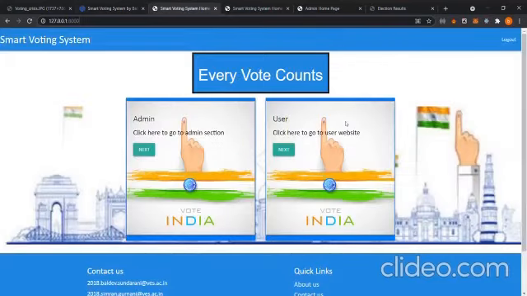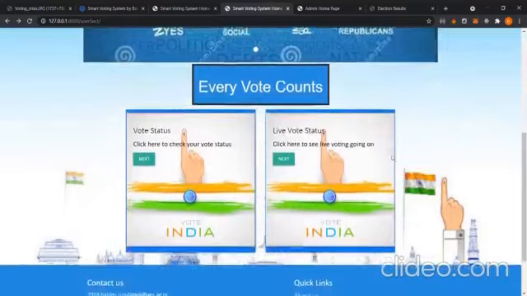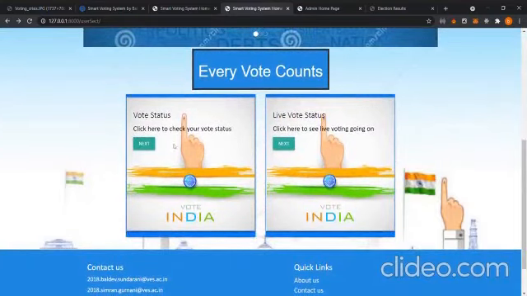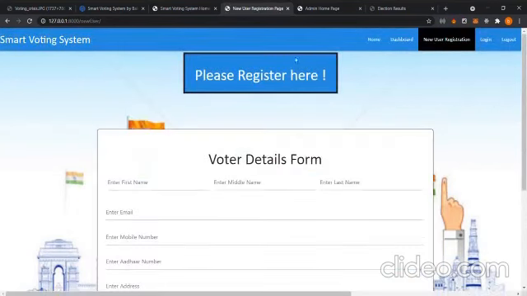So this is our home page comprising of admin and user. If a user comes to the system, this is the home page for the user. The user can perform various functions like vote status, live vote status. He can see live voting going on, and even can register as a new user.